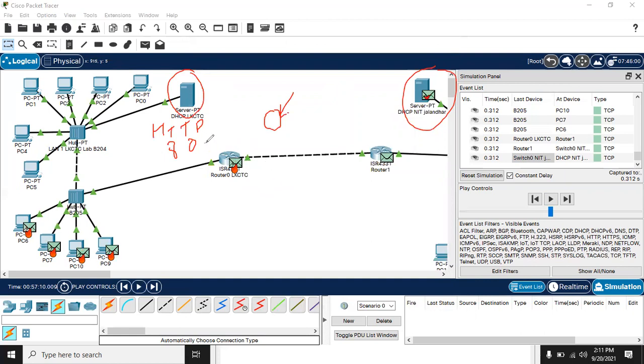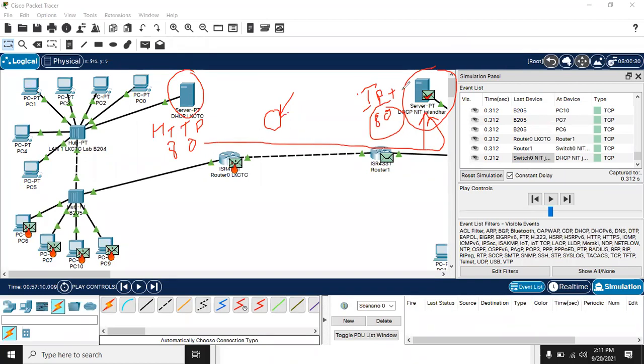We could communicate with this server through the IP address plus port number 80. So this port number, which we learned in the morning lecture, basically helps us deliver our data to that particular application which is running at the remote site.